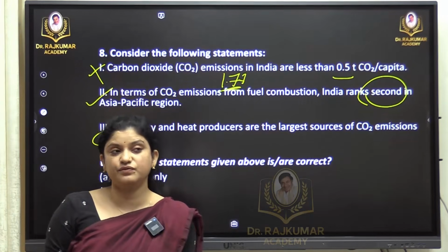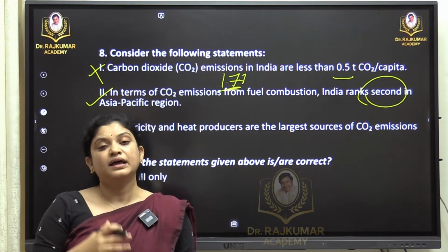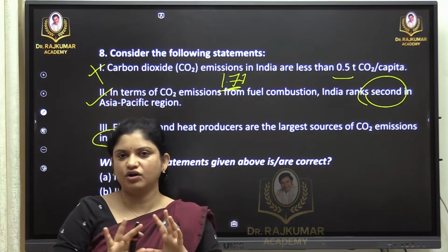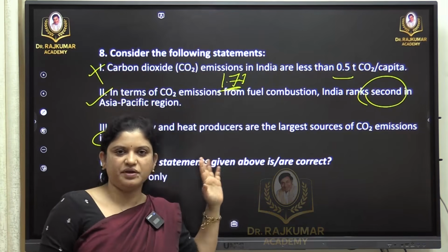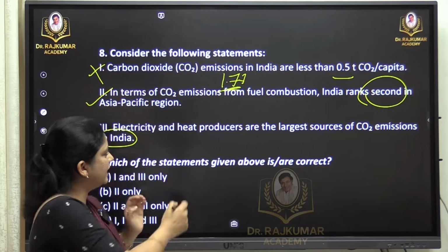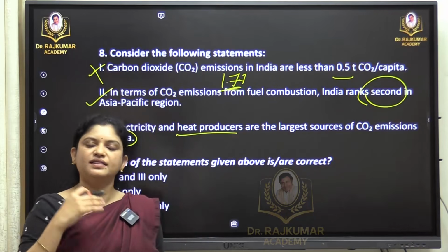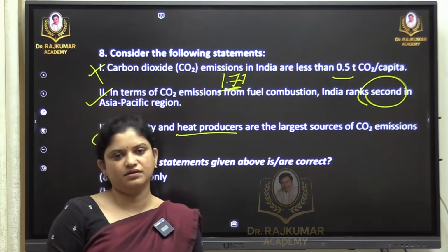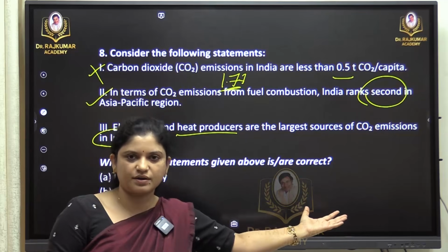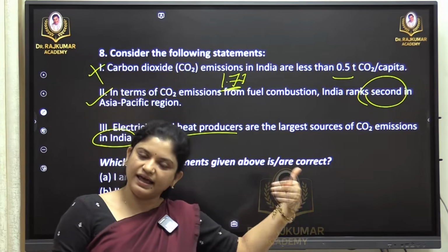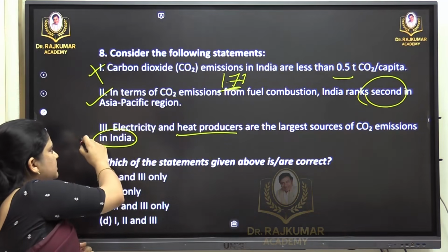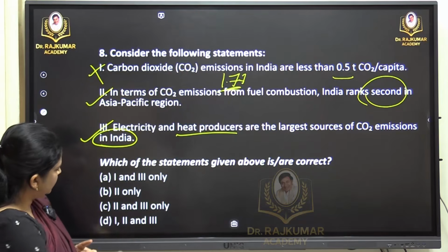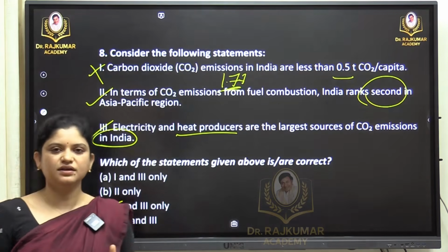One might be confused whether it is correct or not. Take it from me, anywhere in the world, not only in India, these are the major sources, electricity and heat producers. This will be the largest source of carbon dioxide emissions, not only in India, anywhere. So we consider the third statement correct. So 2 and 3 is our answer. So C is the right option.